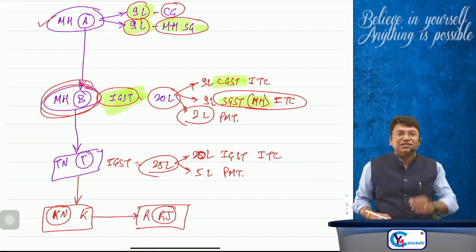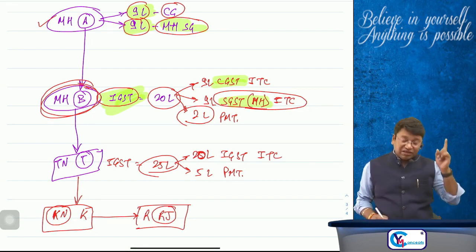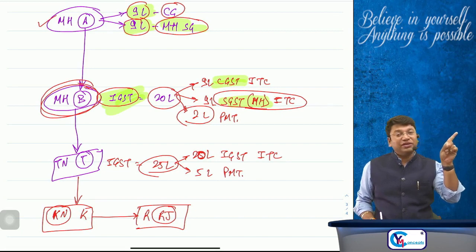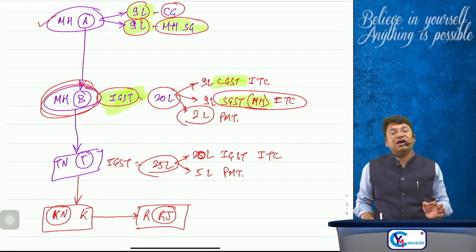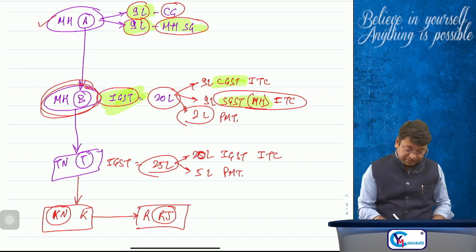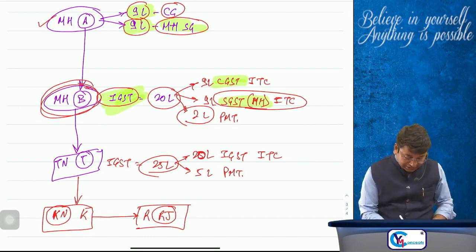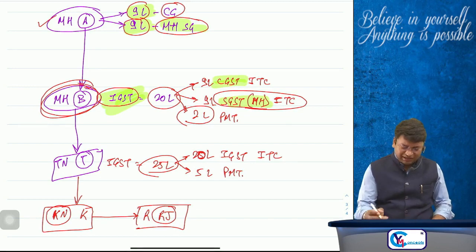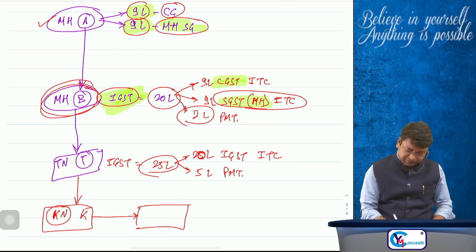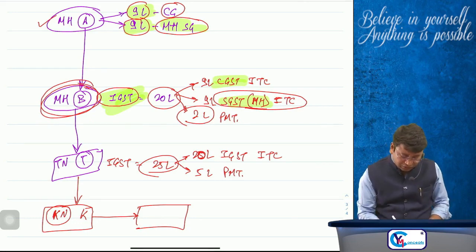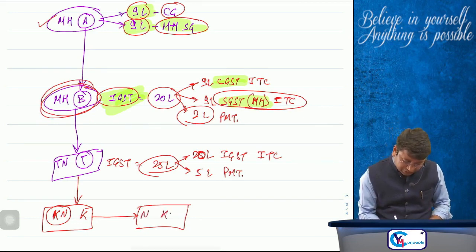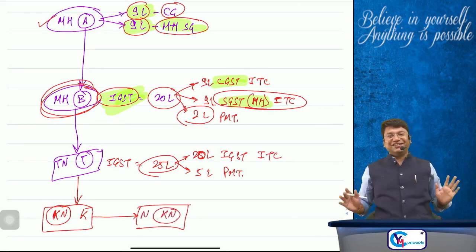Sir, Mr. K of Karnataka sold the goods from Karnataka to Rajasthan, and the goods are now in Rajasthan. Sir, again he will charge IGST. Okay, I'll tell you the example, a more simplified example. Suppose he has sold the goods to Mr. N of Karnataka only. Okay, now happy? Okay, sir.